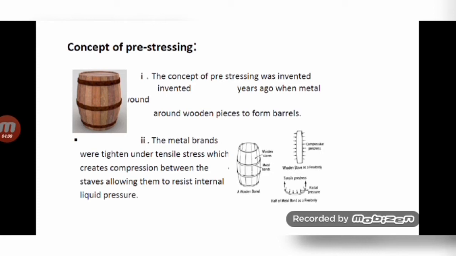That compressive stress inside the concrete will nullify the tensile stress which is coming due to external dead load and live load. So in pre-stressing tendons, we apply tensile force only, but that tensile force will create the compressive stress inside the RC members.